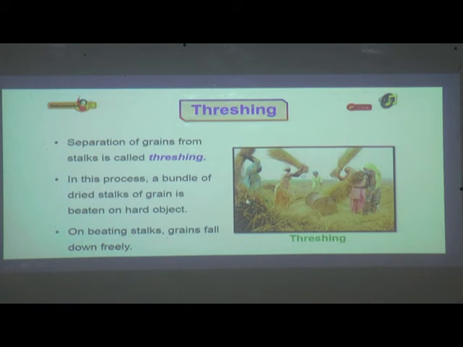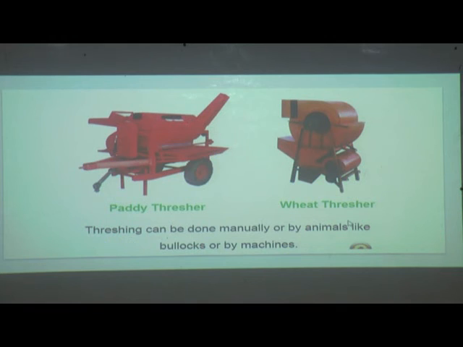Now the next method that we are going to see in detail is threshing. Separation of grains from stalks is called threshing. In this process, a bundle of dried stalks of grain is beaten on a hard object. On beating the stalks, as all the stalks are dried up, the grains fall down freely. So this method is called threshing.